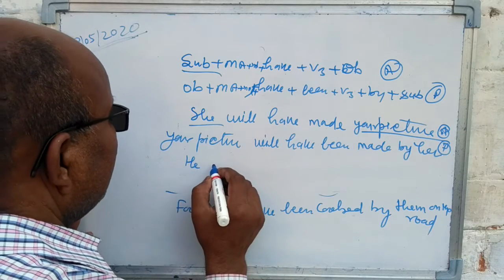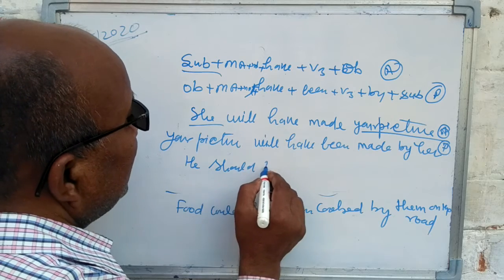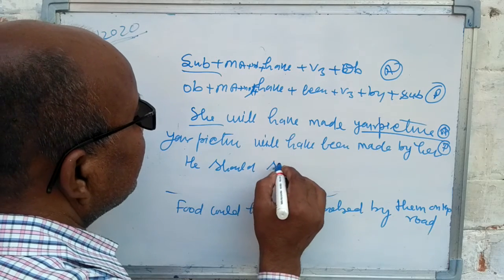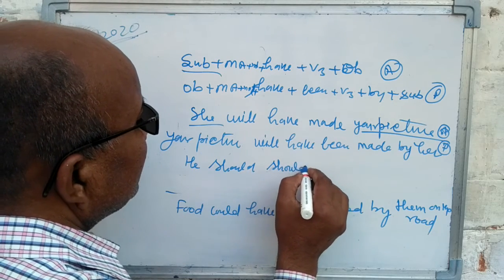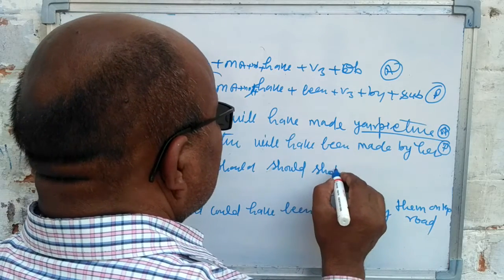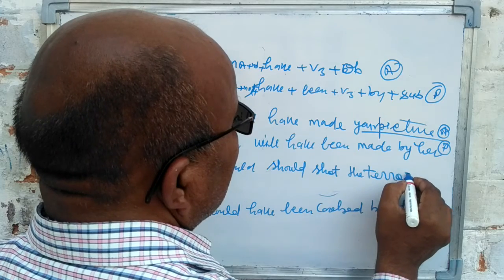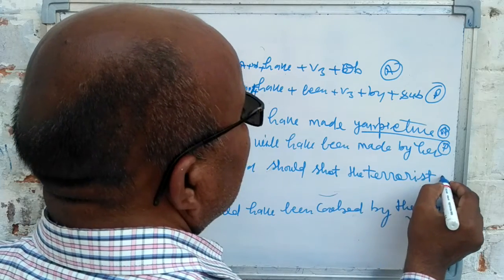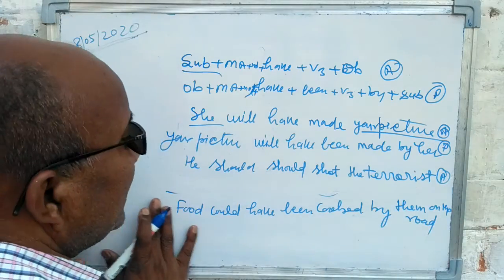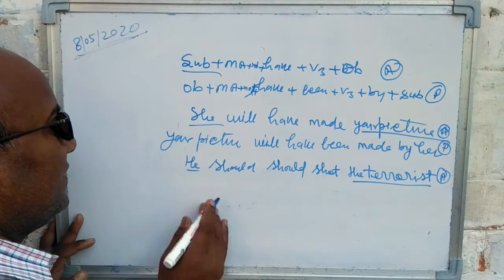He should have shot the terrorist. This sentence is in active voice. The terrorist, and he.